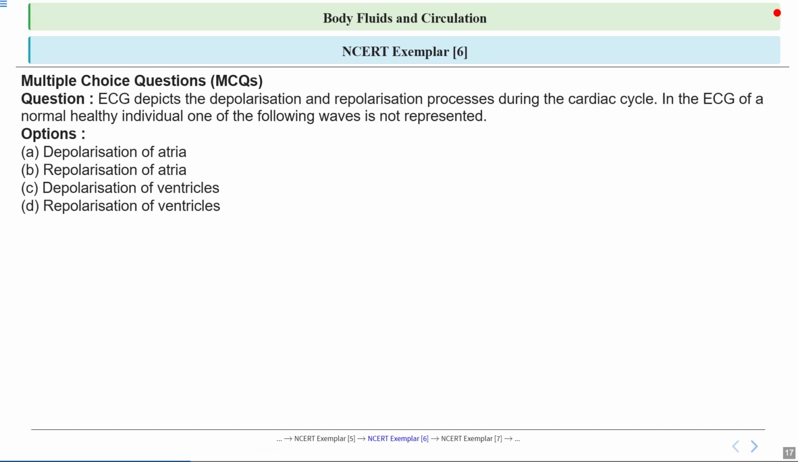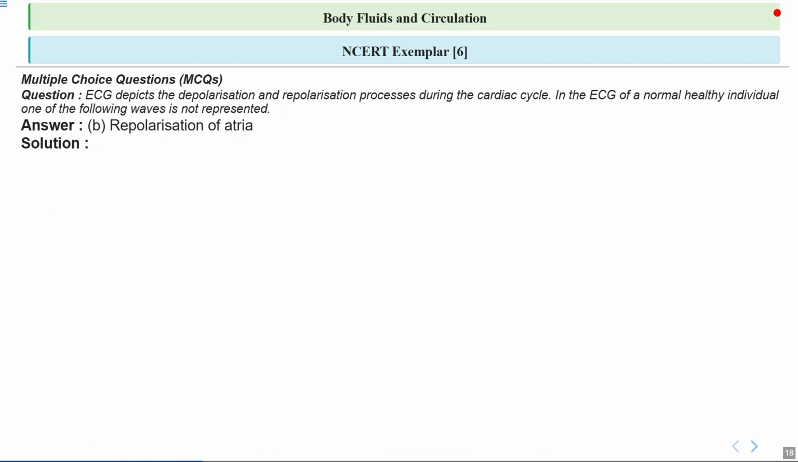So this is question number 6, and the question is: each ECG depicts the depolarization and repolarization processes during the cardiac cycle. So this question is about the waves of ECG, and second, it was asking that in the ECG of a normal healthy individual, one of the following waves is not represented. So we have already talked about ECG, PQRST waves. Let's talk in detail about these. So the correct option here is repolarization, because in ECG we cannot see repolarization of atria in PQRST waves.